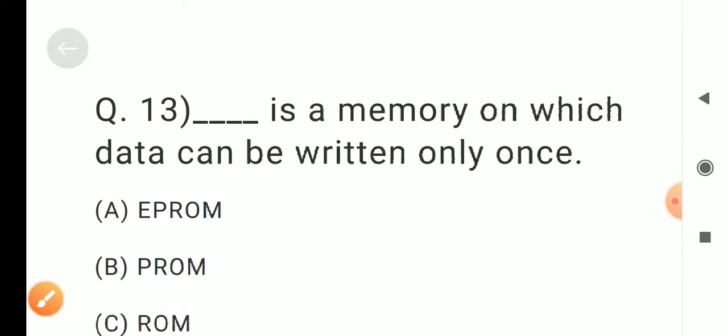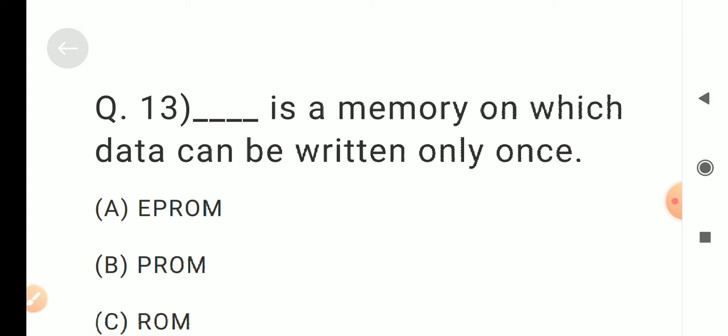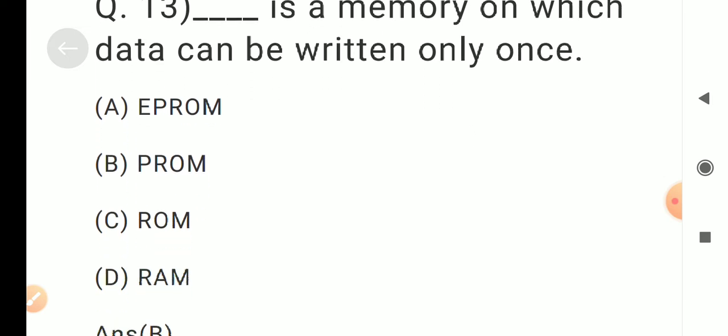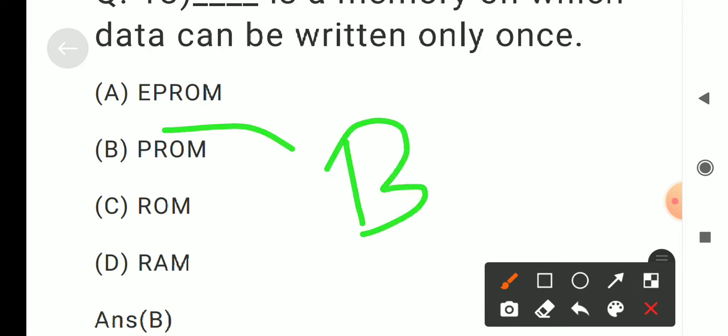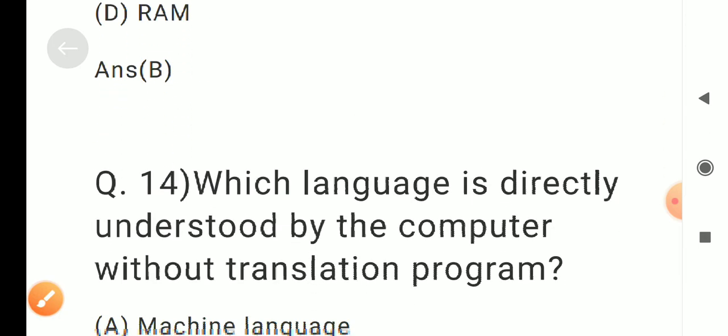Question number 13. This is a memory on which data can be written only once. Options are A. EEPROM, B. PROM, C. ROM, D. RAM. Answer is B. PROM.